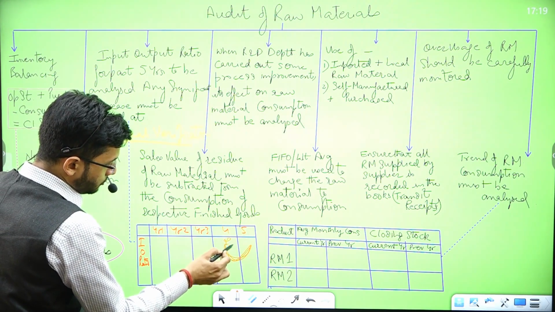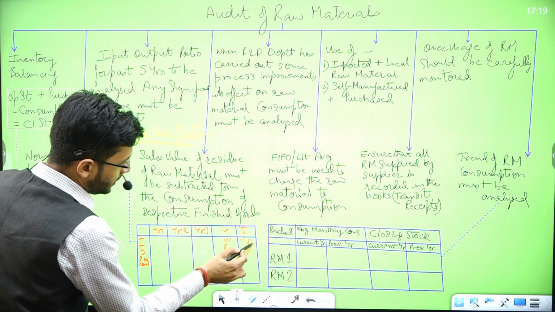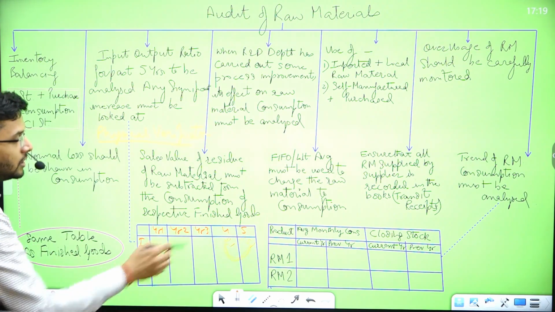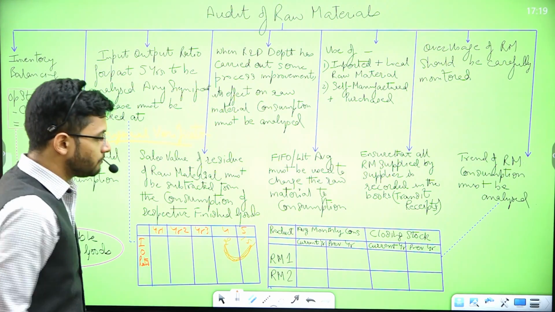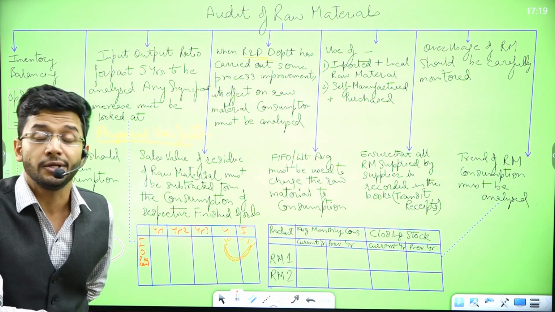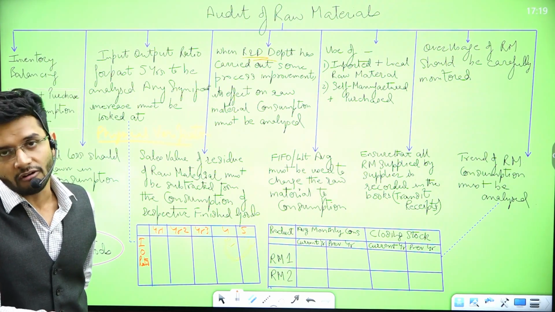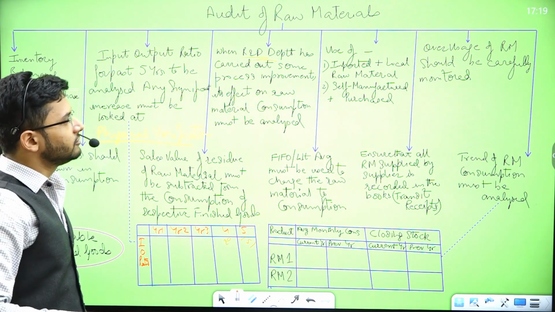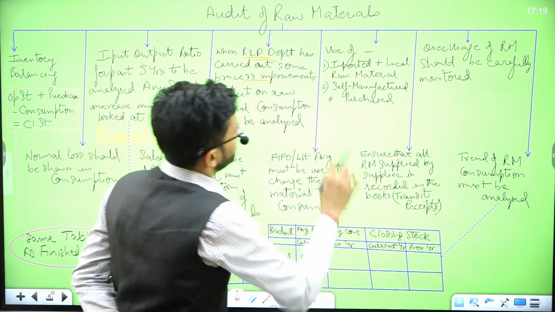Over here the input output ratio is 2:1. Over here it should be 1.5:1. I should be able to see it. If I'm not able to see it, then there's some problem in the R&D department's expenditure which the R&D department is carrying on for the process improvement of raw material. So yes, any kind of R&D improvement should be analyzed very, very carefully.